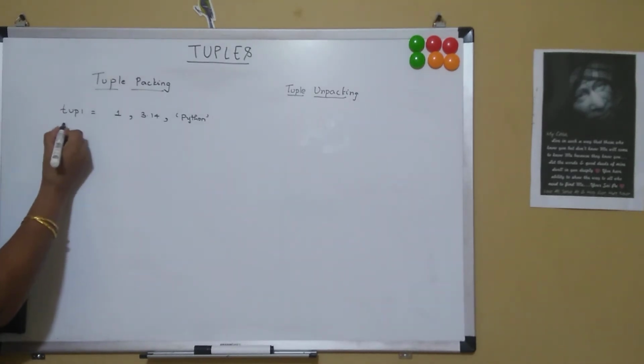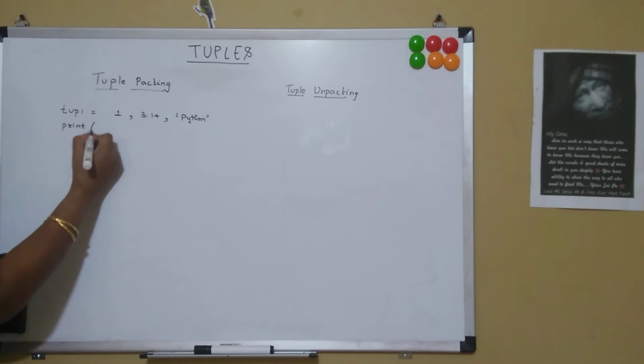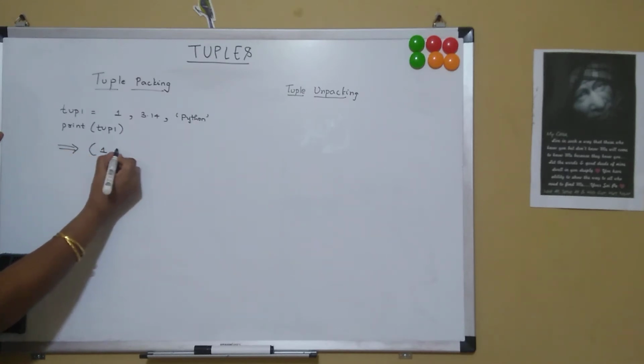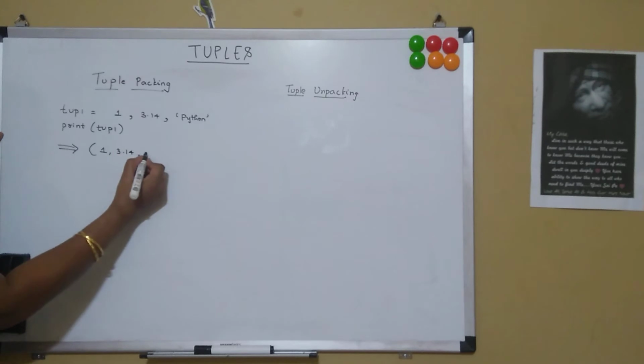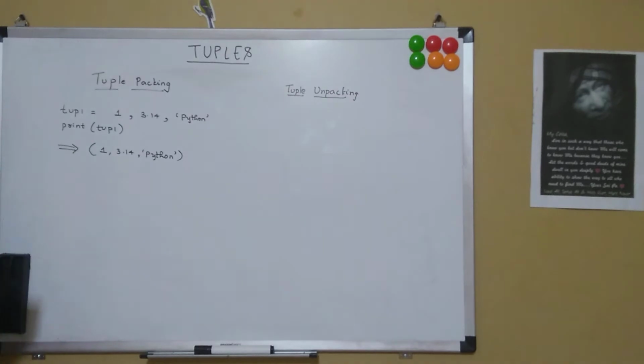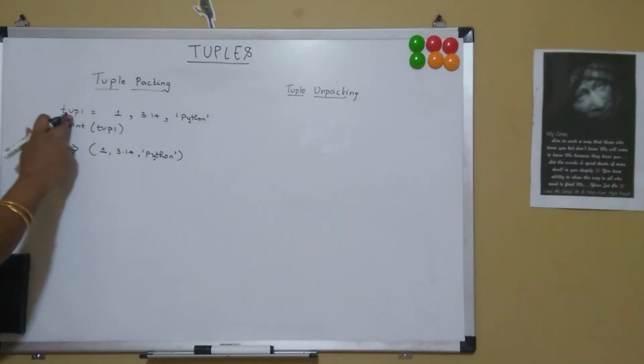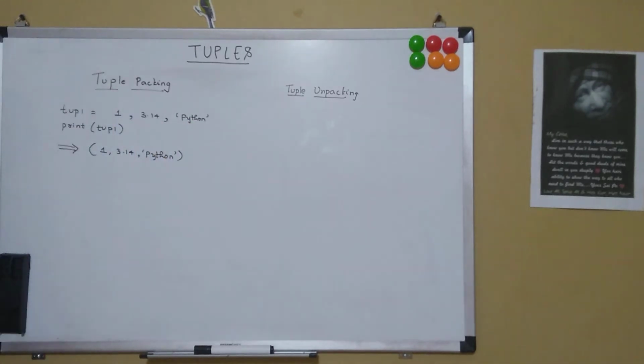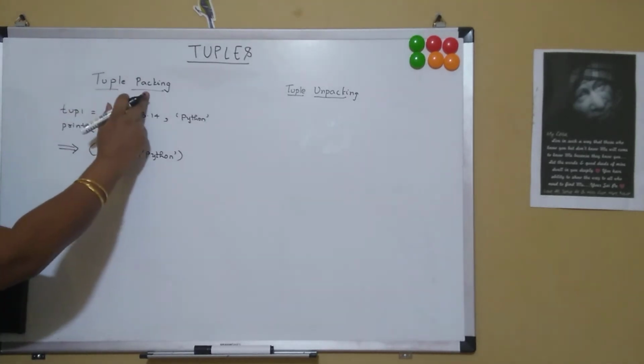So now when we say print tuple 1, then we get the output in parenthesis. It gives out the output in the tuple format. So we can create a tuple without using parenthesis, and this process is called tuple packing. And when we print tuple1, we get the output in the tuple format. This is what is called tuple packing.